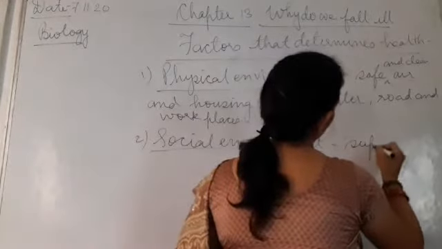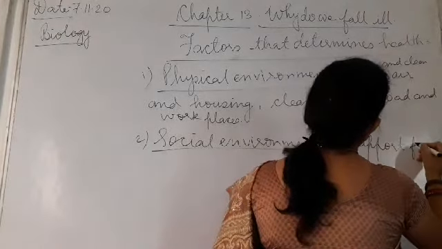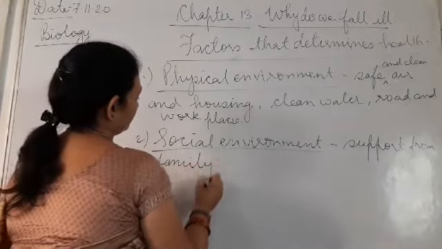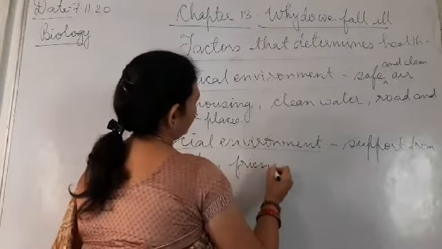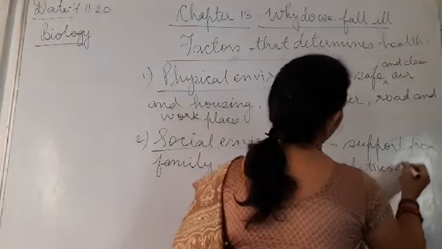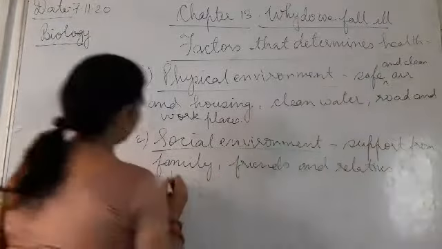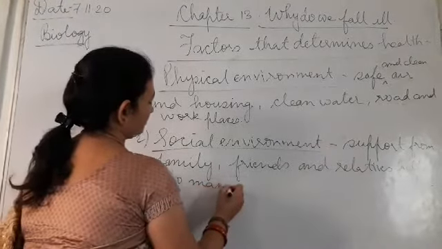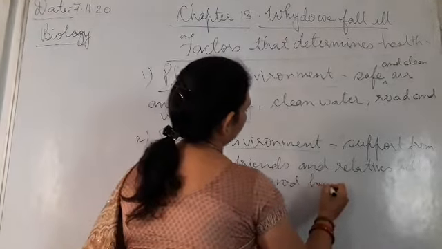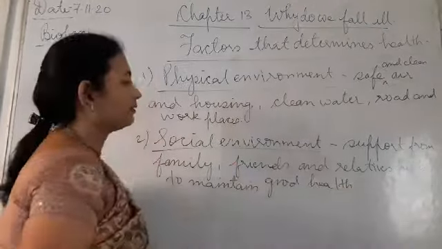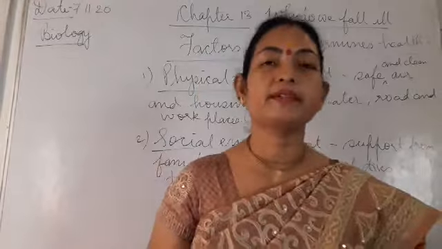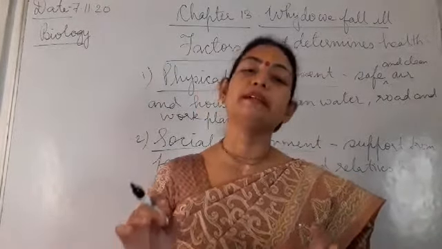Support from family, friends and relatives helps to maintain good health. If a person lives in a society where he gets support from his parents, relatives and friends, then he is able to lead a healthy life.